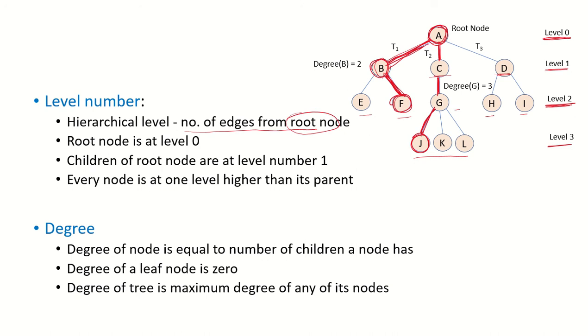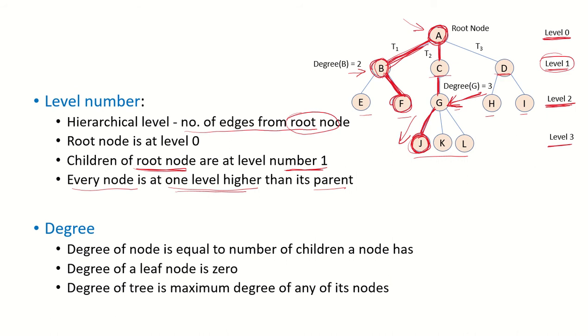So you will see that the children of root node, they are at level number 1 because the root node is at level number 0. So the children of root node would be at level 1. And all nodes, they are at one level higher than its parent. So if the parent is at any particular level, like G is at level 2, its child would definitely be one edge further down. So it would be at one level higher than its parent.